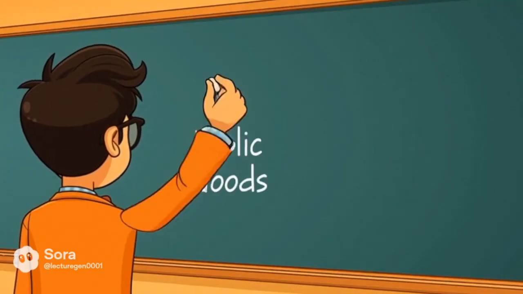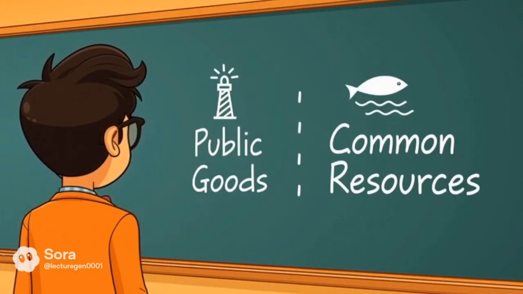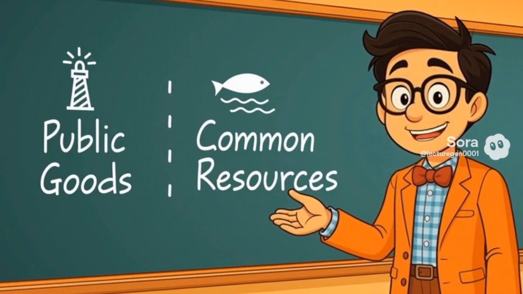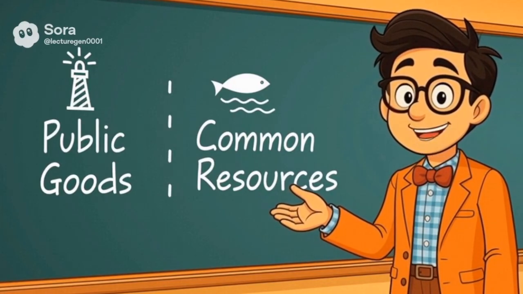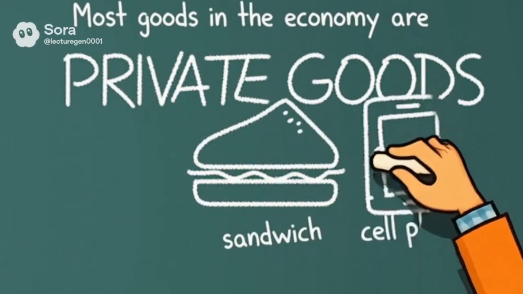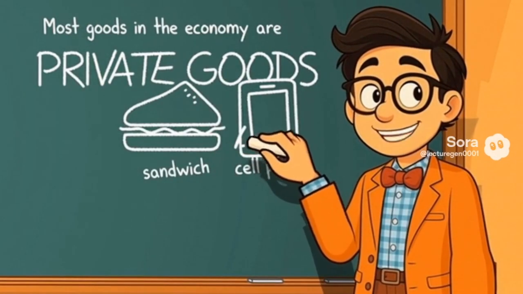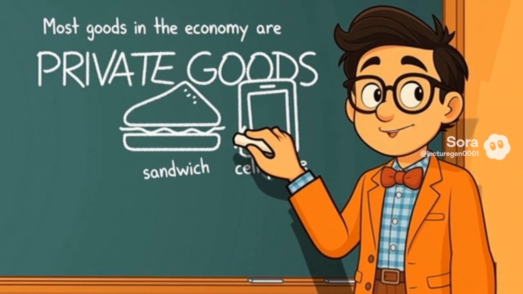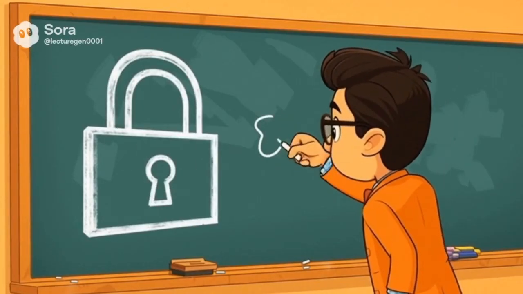Hello everyone. Today we're exploring public goods and common resources, two types of goods where markets often fail to allocate resources efficiently. Most goods in the economy are private goods, things you can own and others can't use at the same time, like a sandwich or a cell phone. Some goods don't fit that pattern.